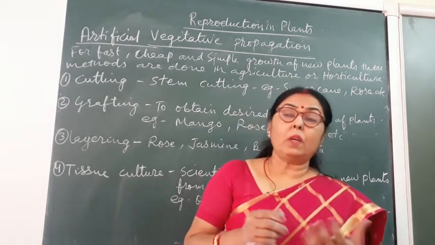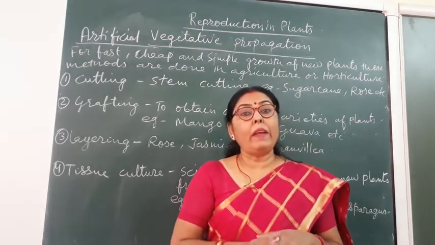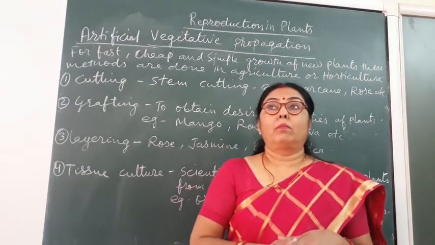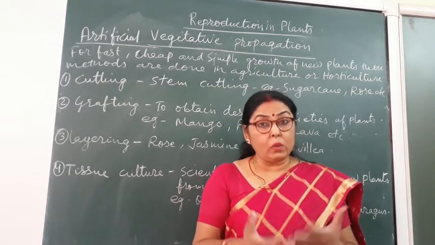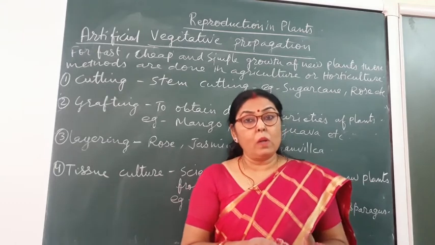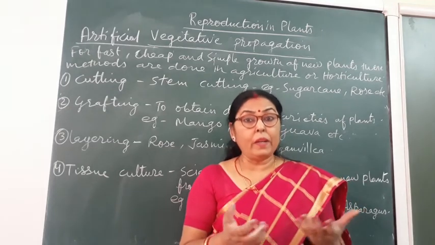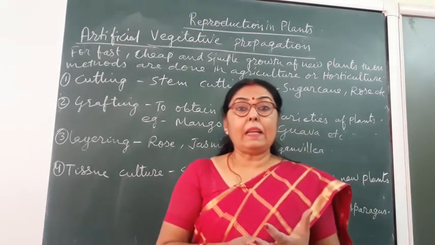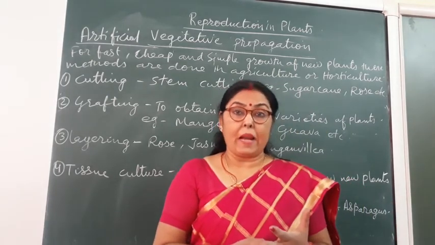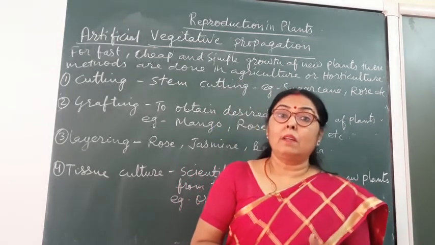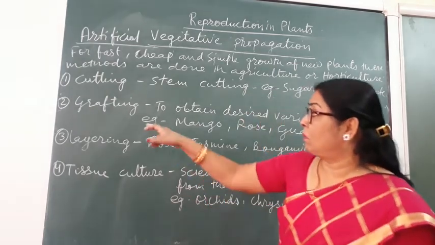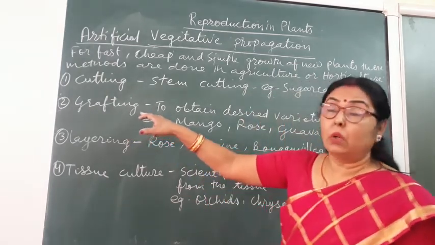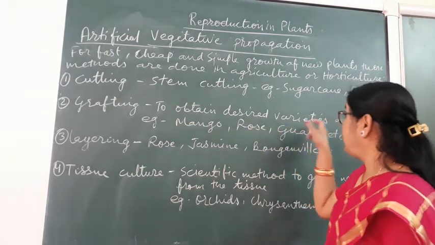So in this way we can grow very nice varieties of roses, mango, and nowadays we see so many fruits that are grown that have improved varieties. So this is a very useful method of growing plants to obtain desired varieties.